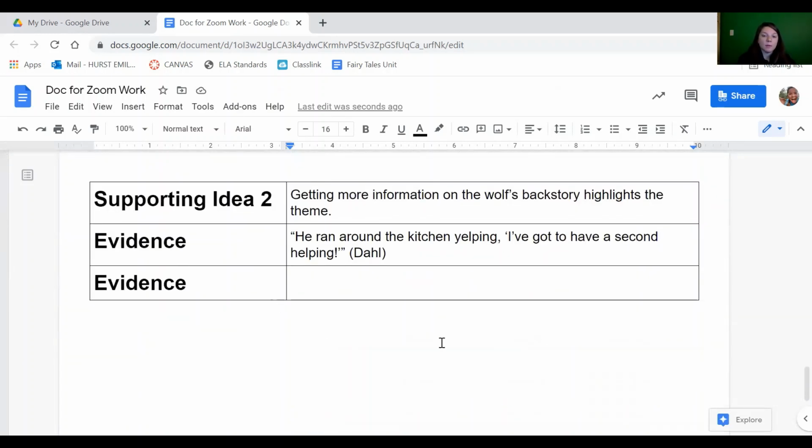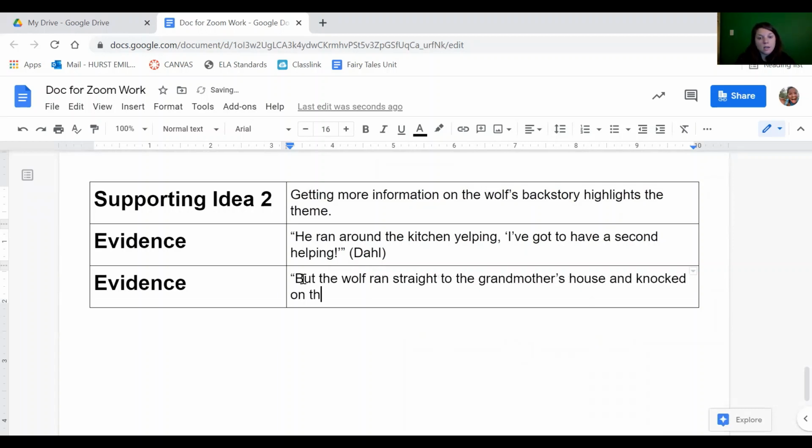And then I need to find one from Grimm that shows that we don't get much of his backstory. But the wolf ran straight to the grandmother's house and knocked on the door. So we're not getting a whole lot from the wolf here, which makes it harder for us to realize that we shouldn't trust him, right? This time we really see his evilness, and this one we don't see his evilness as much. So when I write my essay, that's what I would do.